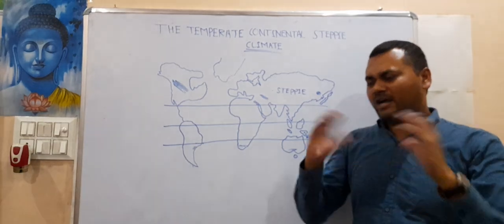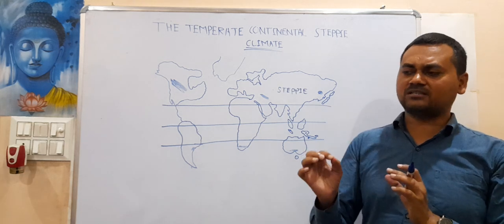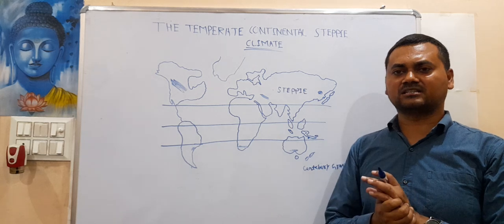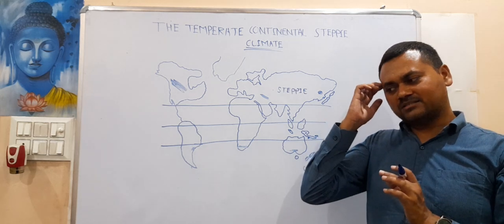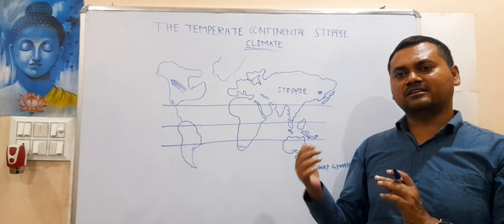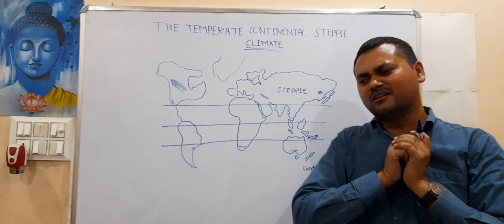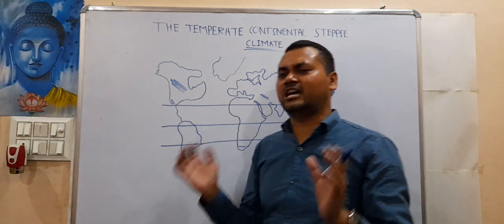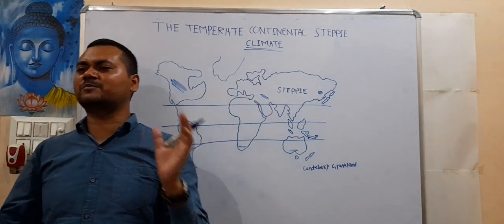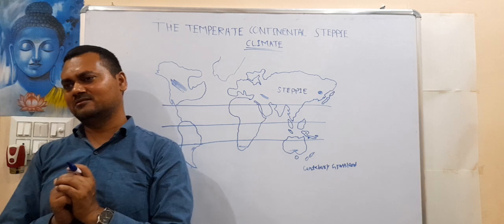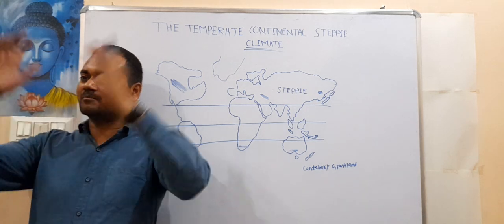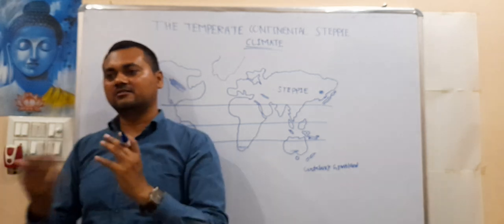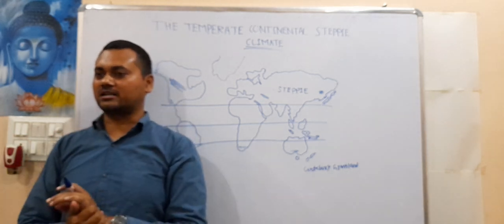Now what actually happens in this climate? First I want to discuss the precipitation, the rainfall. The rainfall in these areas is not a heavy downpour. If it were heavy downpour, then why would we see grass? We could have had big, tall trees, as trees require comparatively more water.